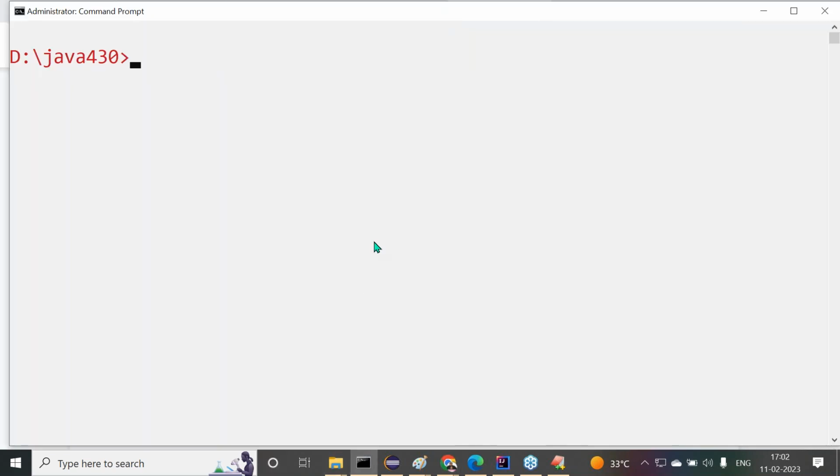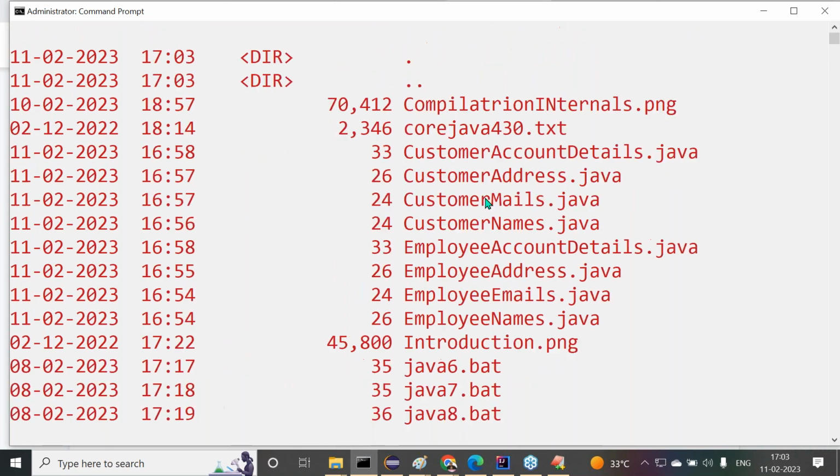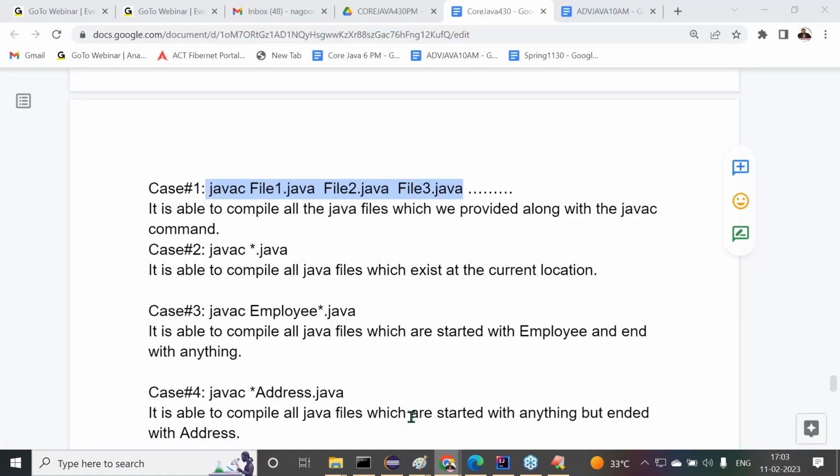Now again, I want to delete star dot class, all the dot class files. Now only Java files exist. Totally, what files are available? Dot Java files. Now what is another option here? Case number two: instead of specifying the file names, if you want to compile all files available at the current location, we have to use javac space star dot java.